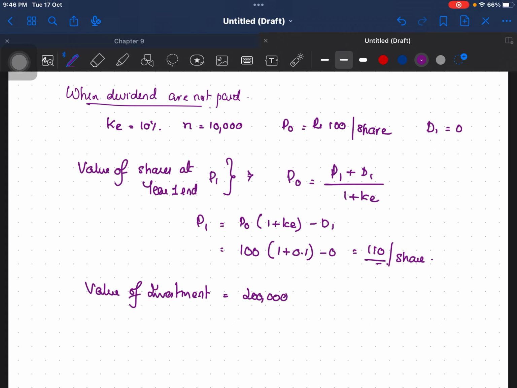Okay, now as we already saw, this investment of 2 lakhs required will be financed out of retained earnings first, and balance by issuing new shares.